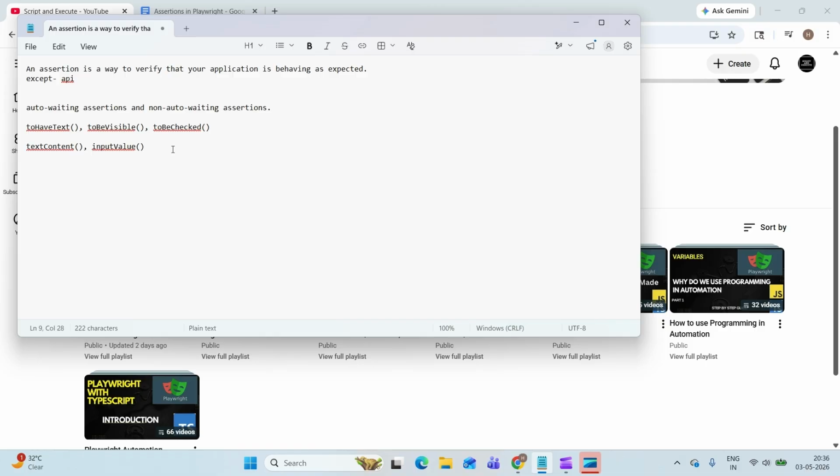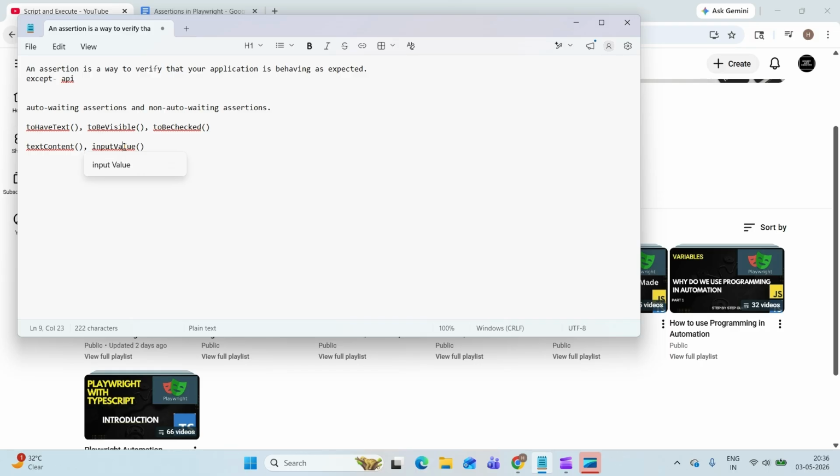So the key difference is, if Playwright is handling the verification, it auto-waits. Like toHaveText and toBeVisible, here Playwright is handling the verification. If we extract the value and verify it ourselves, like using these two methods, in this case Playwright will not wait. So this is non-auto-wait. I hope this concept is clear.